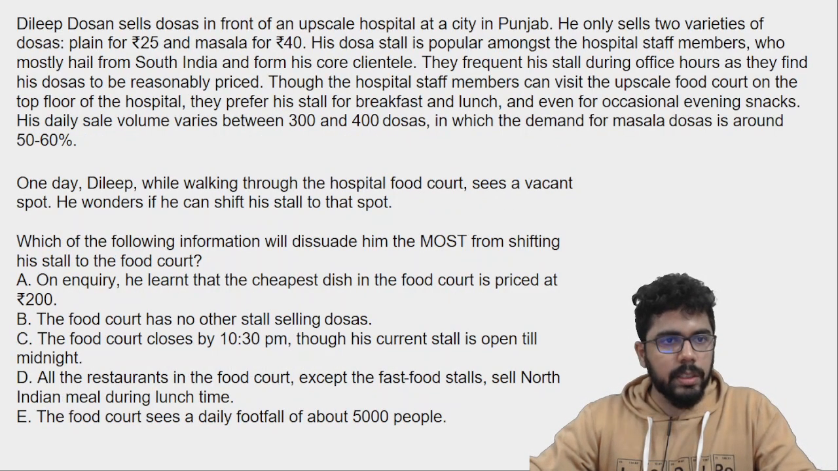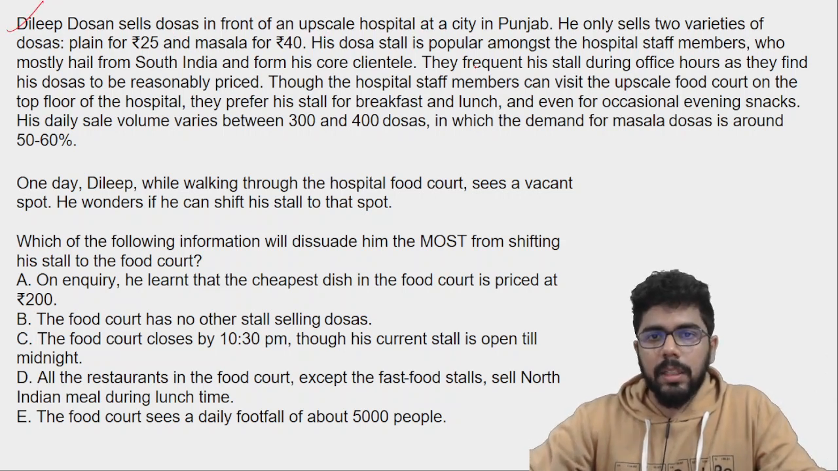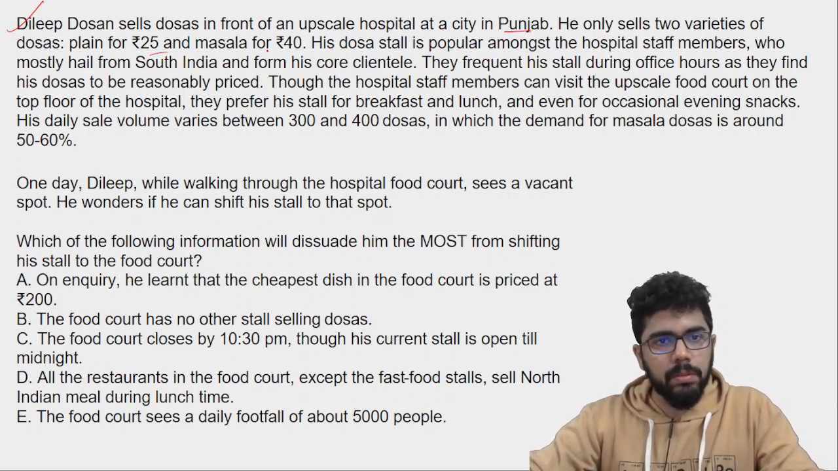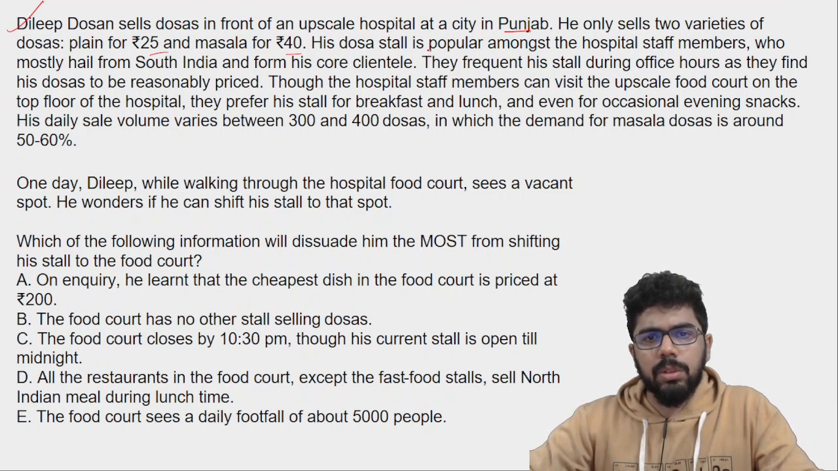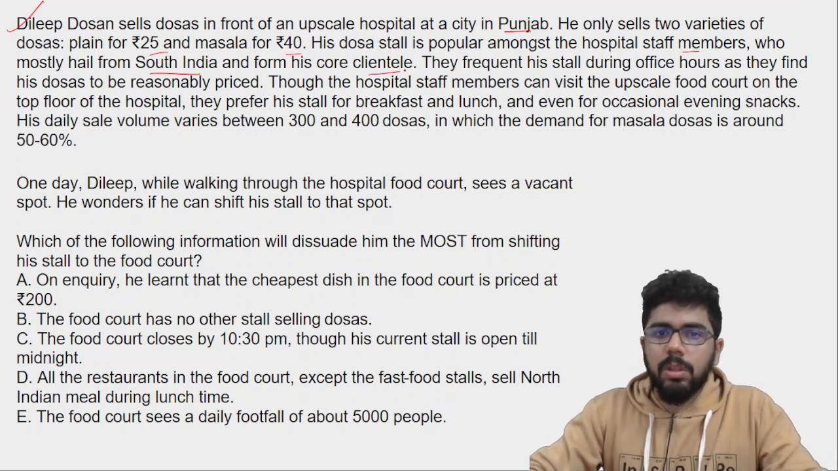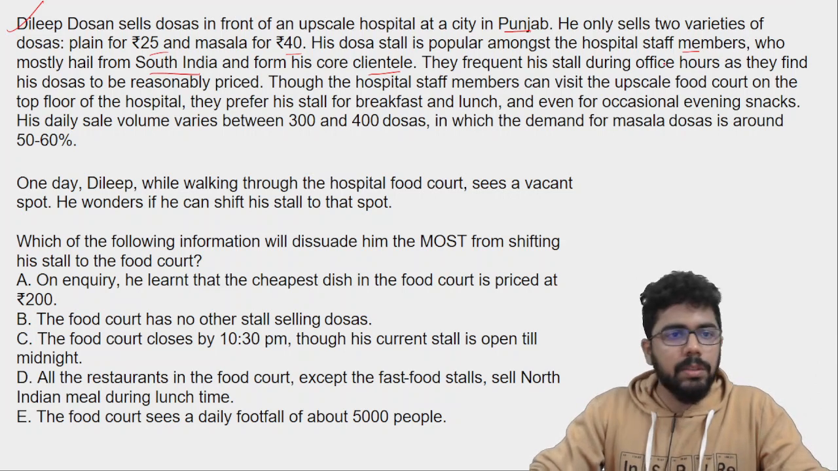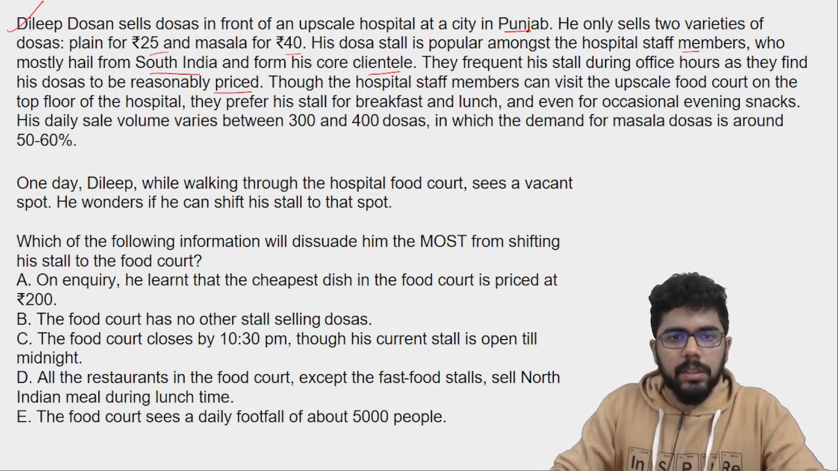Alright. Let us see this one. Now, Dilip Dosan sells dosas in front of an upscale hospital at a city in Punjab. He only sells two varieties of dosas, plain for 25, masala dosa for 40. His dosa stall is popular amongst the hospital staff members, who mostly hail from South India and form his core clientele. Now, they frequent his stall during office hours as they find his dosas to be reasonably priced.